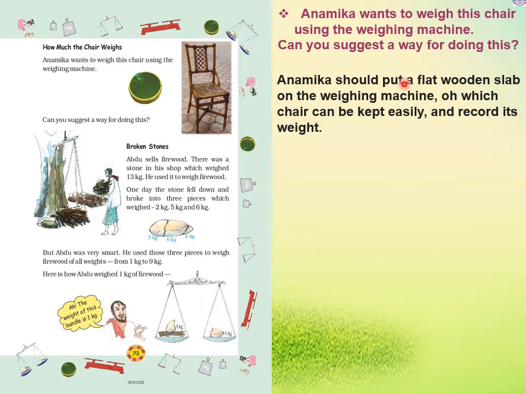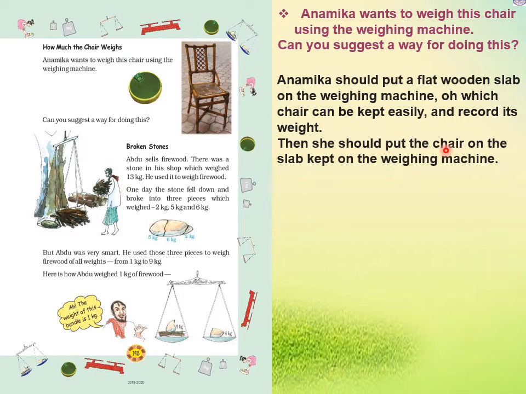Anamika should put a flat wooden slab on the weighing machine, on which the chair can be kept easily, and record its weight. Then she should put the chair on the slab kept on the weighing machine. So then she has to put the chair on the wooden slab which is kept on the weighing machine.